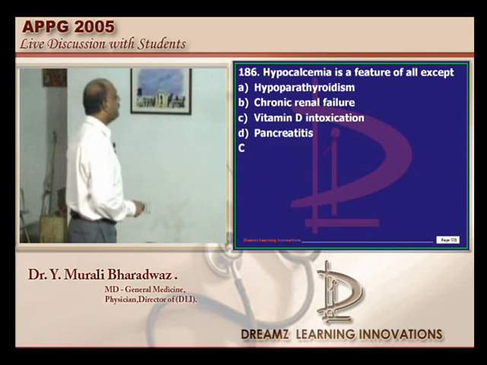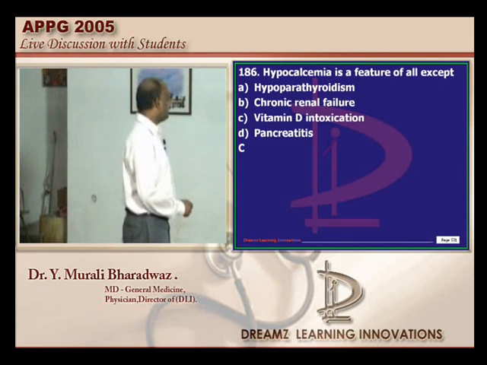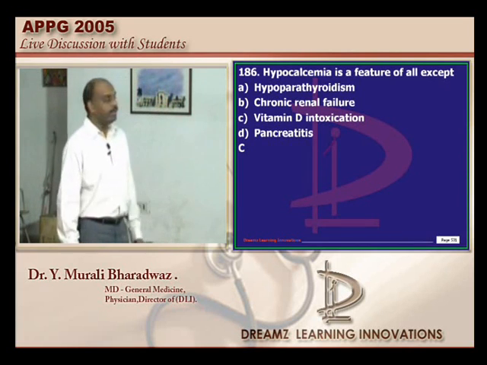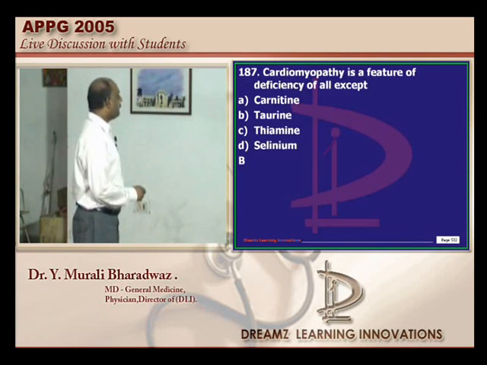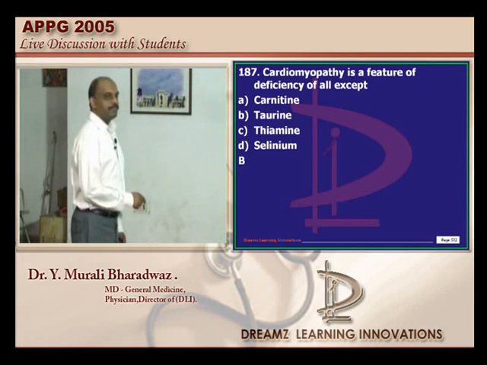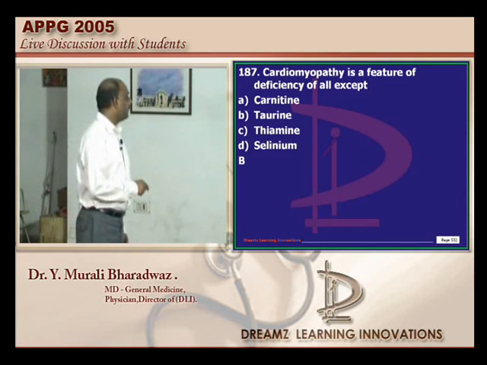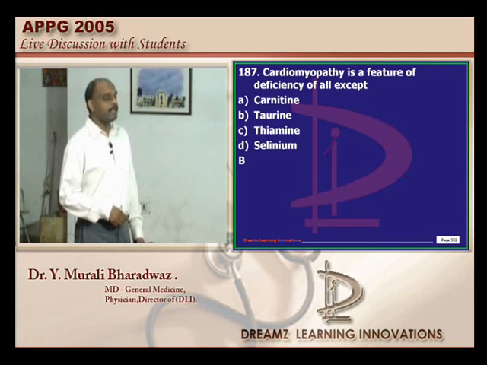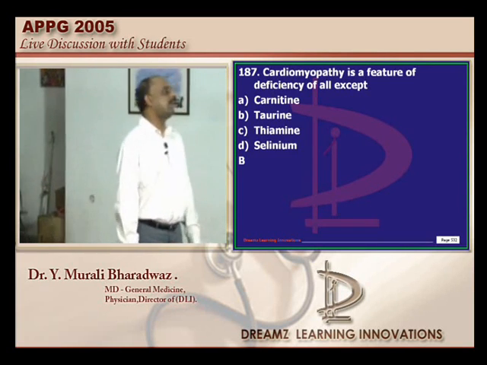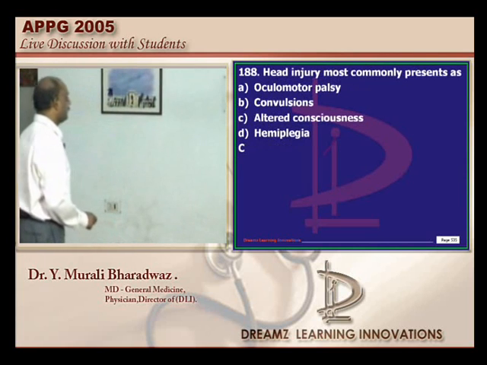Hypocalcemia is not a feature of vitamin D intoxication. It is seen in vitamin D deficiency, which is the basic rule you should not forget. Cardiomyopathy is typically a feature of deficiency of carnitine, thiamine. What is that called? Wet beriberi, dry beriberi are there, no? And selenium toxicity also. What is that condition called? Keshan's cardiomyopathy. Excellent, excellent. So let's go to the next question.